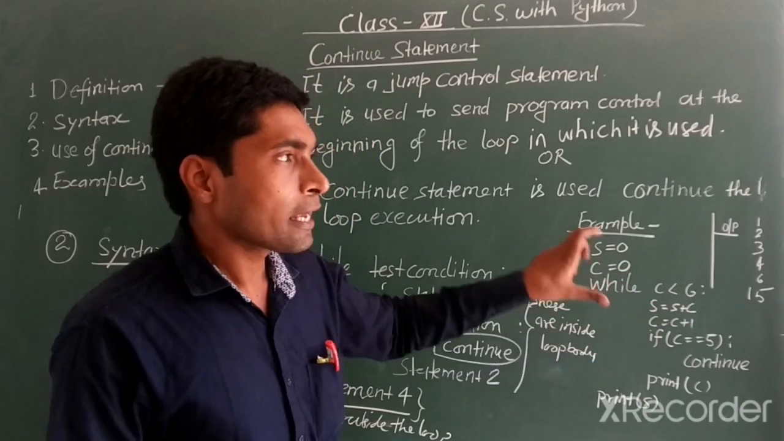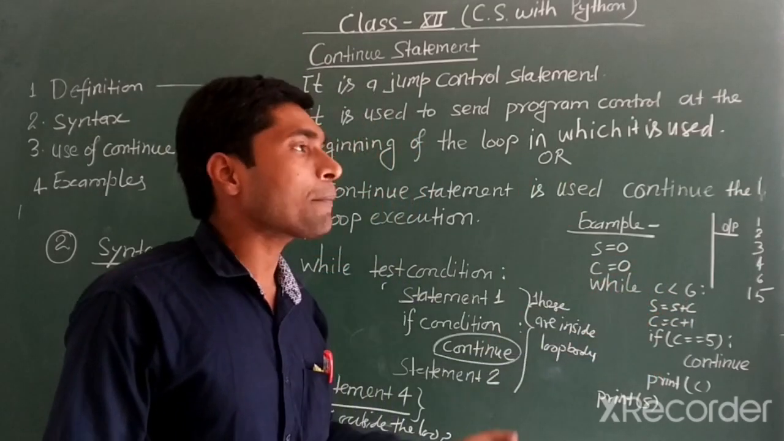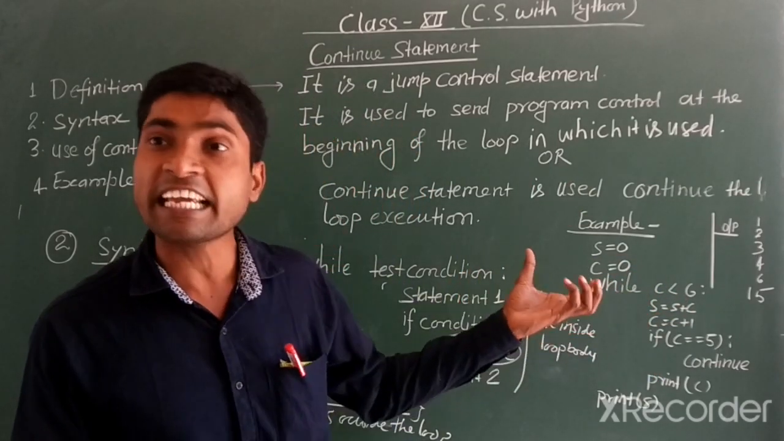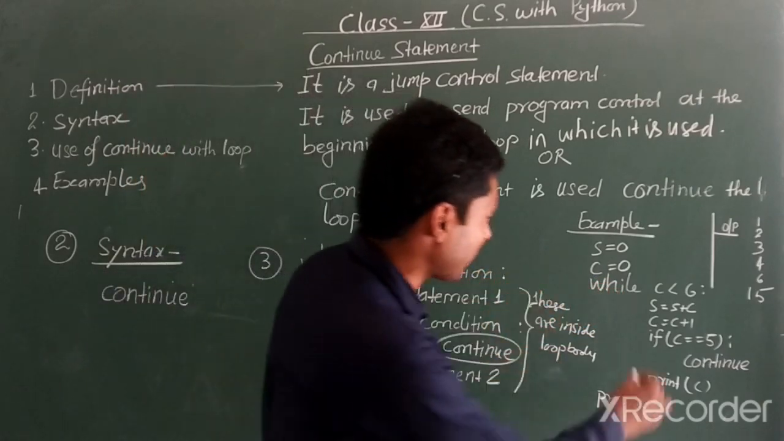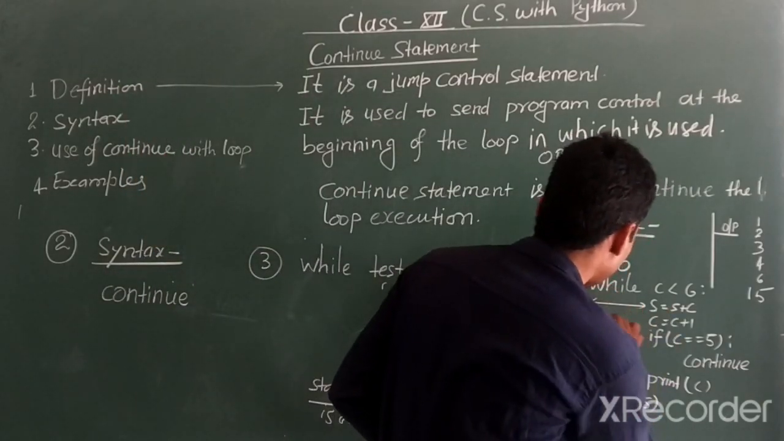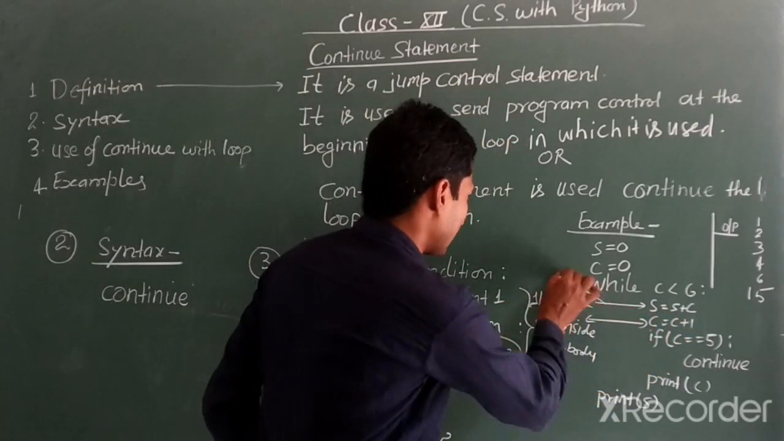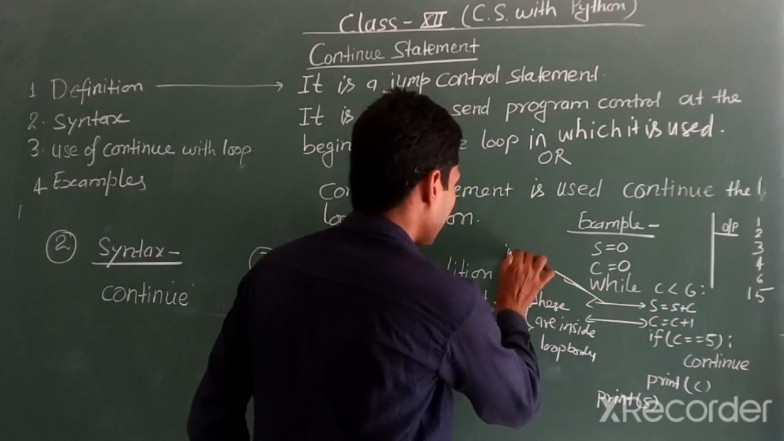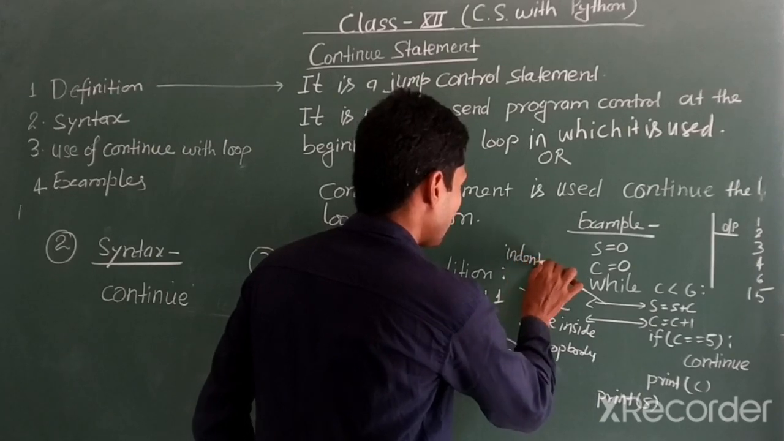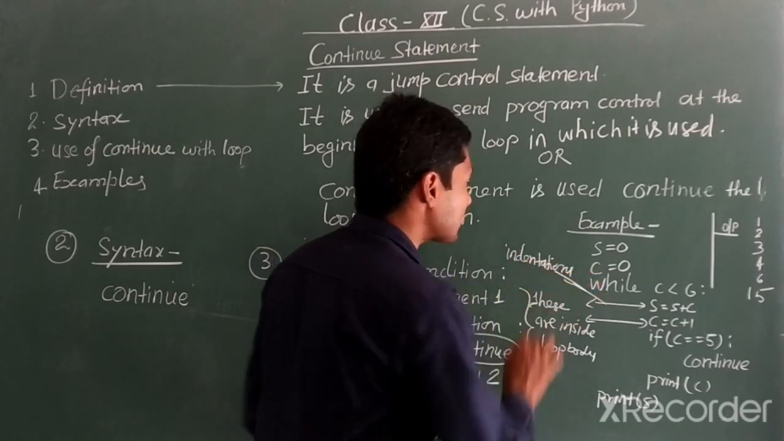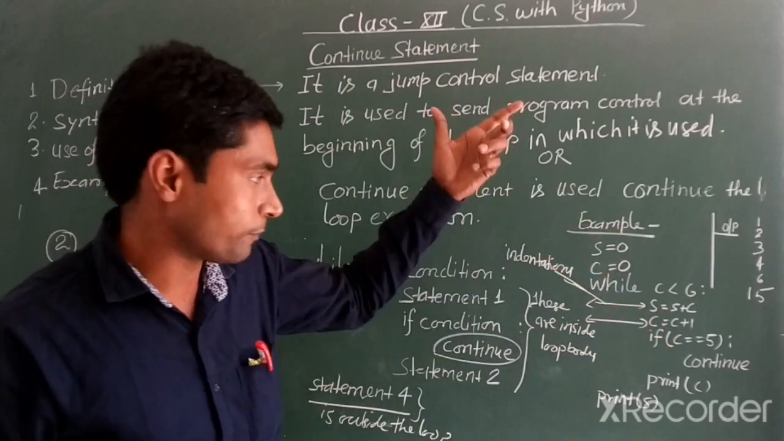Remember, in Python grouping of statements is done by using indentation. Indentation means space. This area is known as the indentation. Again I am writing for you, indentation. Indentations are used to make the grouping.